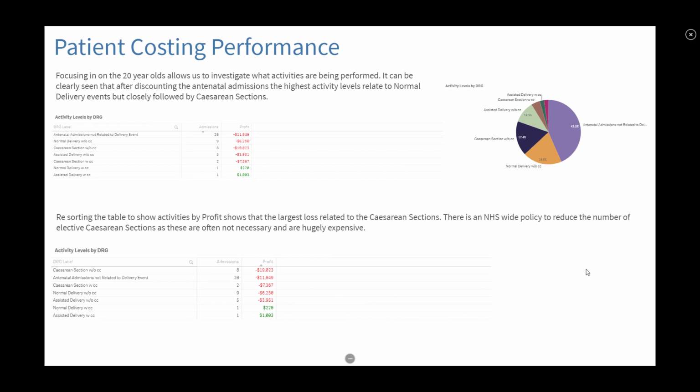Here we highlight how we discovered that the largest loss is related to C-sections. And we know that there's an NHS-wide policy to reduce elective C-sections as they're often unnecessary and extremely expensive.